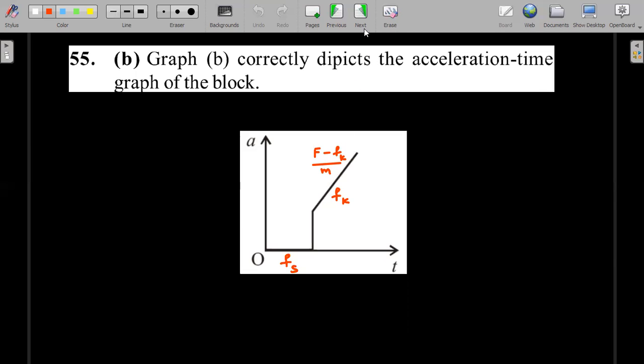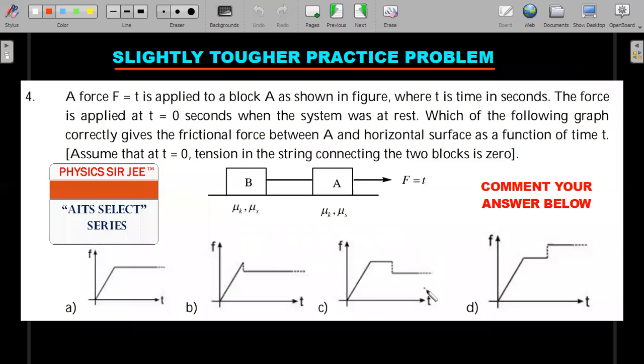Okay, right. So here's a practice problem on a similar type, slightly more difficult. This time, instead of having one block and having a KT type of force, I have put two blocks, okay, connected by a thread. Makes it more interesting. And quite often a silly mistake is committed by the students in the exam in this type of question. So again, I picked this one from one of the AITS examinations of the past. Okay, comment your answer below, or just wait for me to give you the solution in the AITS select series.